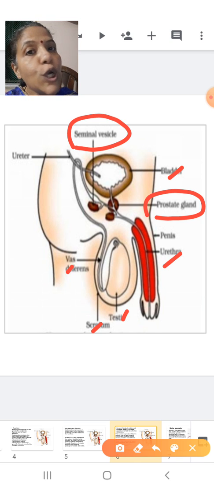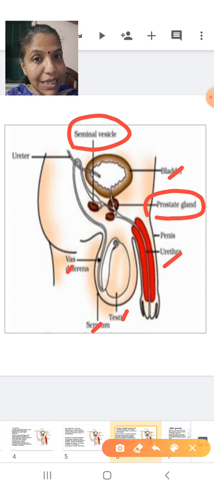The semen is also called a reproductive fluid. It is inside the semen that we get the sperms. The semen contains, what you know, the sperms. Because the semen contains sperms, it is called a reproductive fluid.